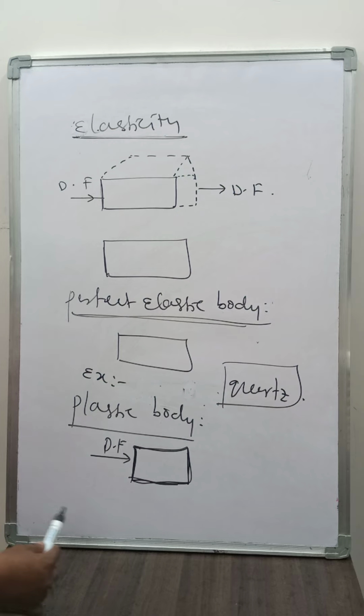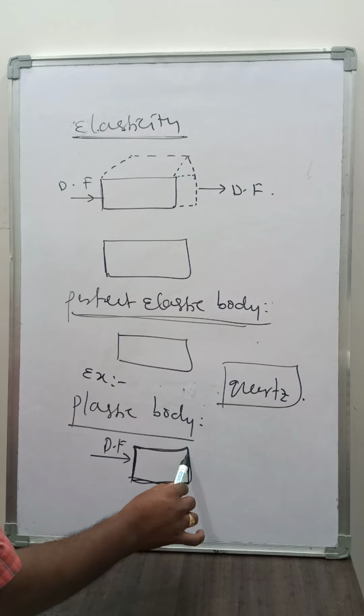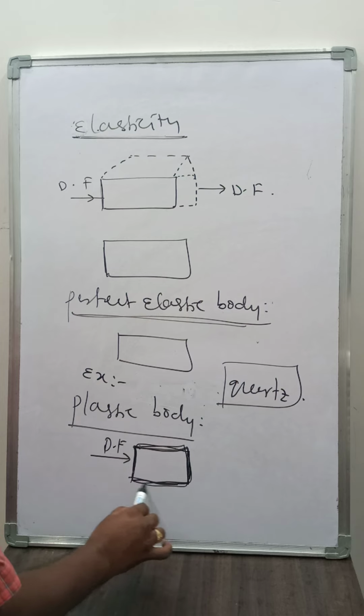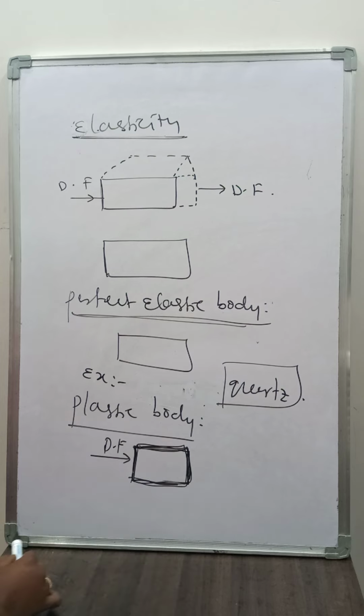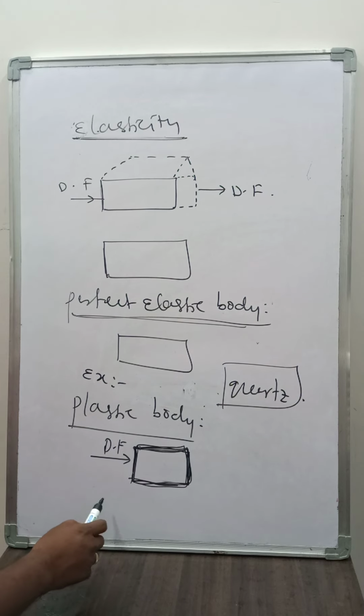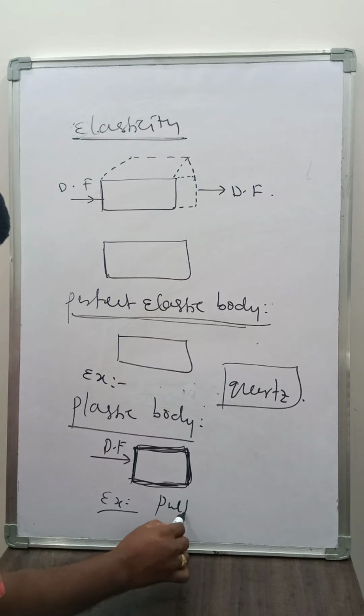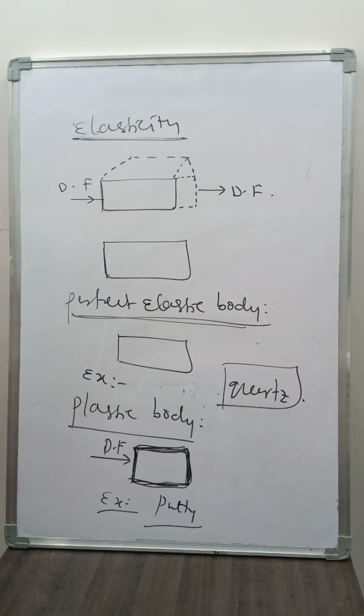The property of a material of a body which does not regain after removal of the deforming force, then the body is said to be a plastic body. Example is putty. Whenever we apply putty to a wall, it gives a particular shape, but it does not regain its original state. So that is one example of a plastic body.